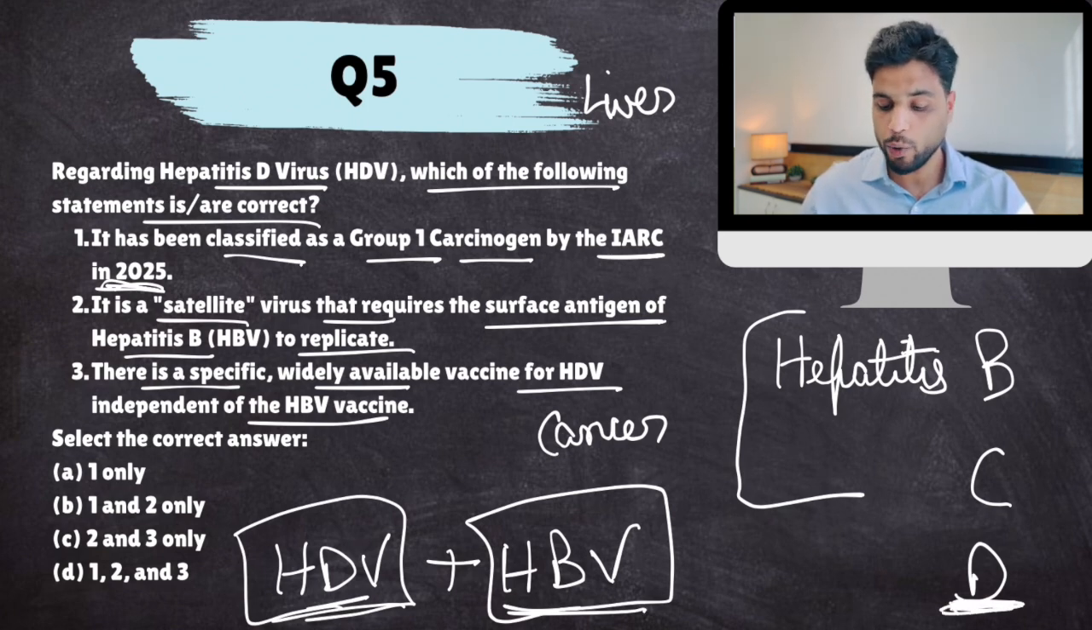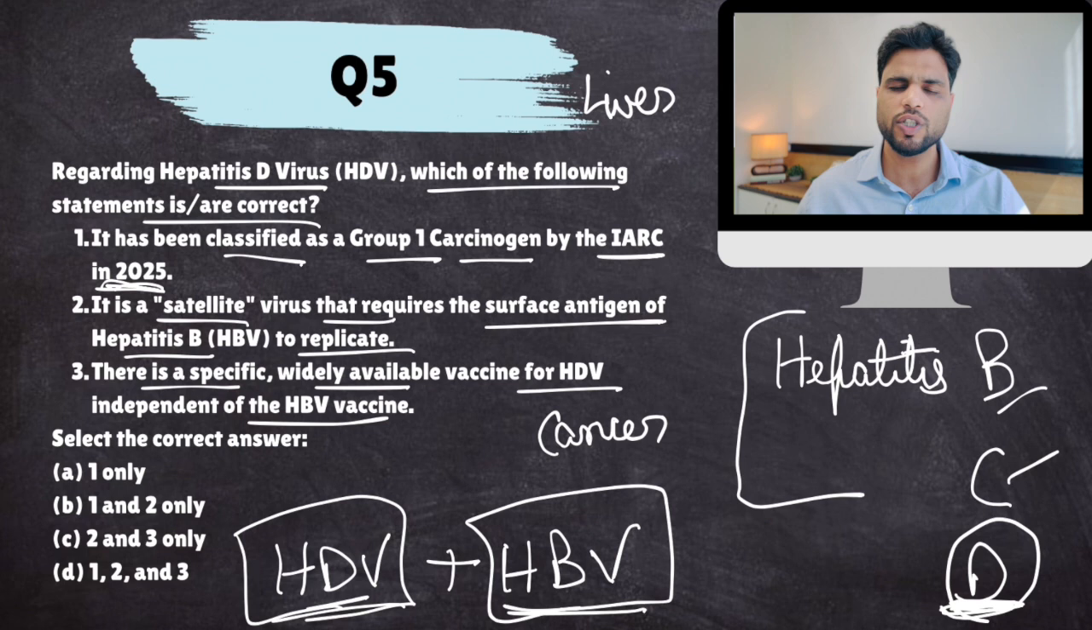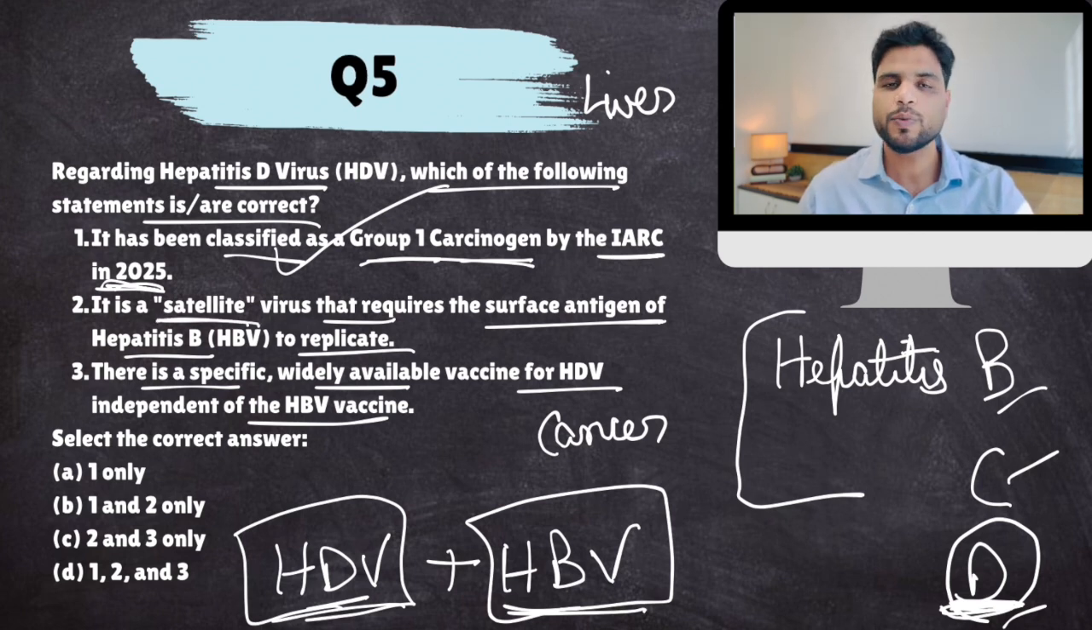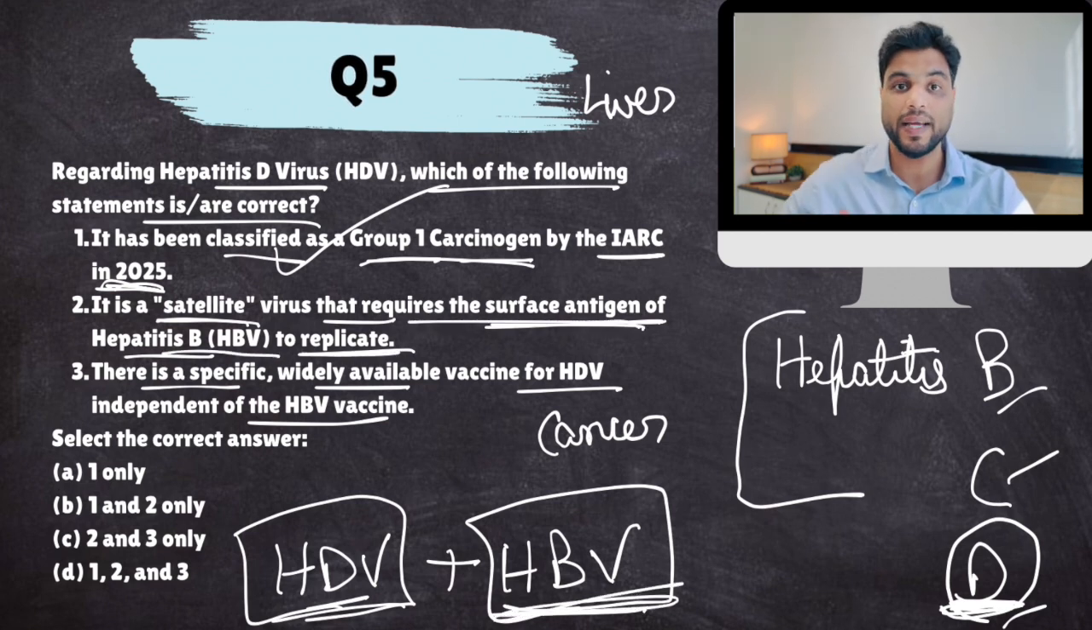But recently, WHO has classified this also as a carcinogen. Earlier, HBV and HCV were carcinogens. Carcinogens are those which cause cancer. Now, HDV has also been categorized as a group 1 carcinogen. Okay, it is a satellite virus, which means it cannot do anything without HBV. It requires an antigen on the HBV virus to replicate, multiply.